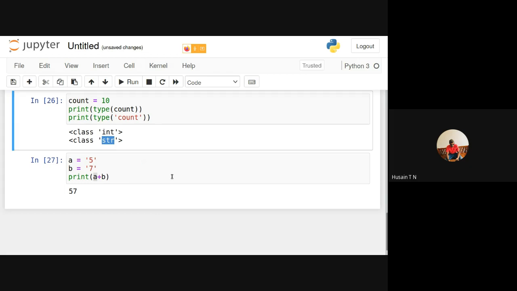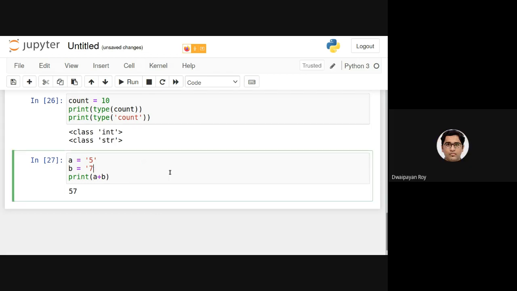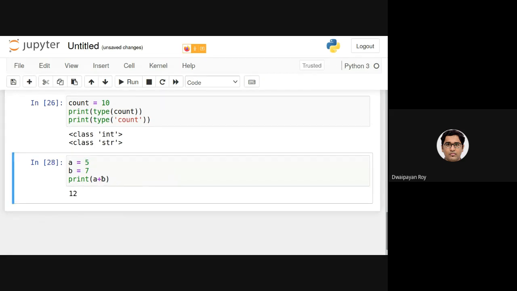If there are no quotation marks, the corresponding output will be 12, because in that case the values will be considered integers by default. Because these are integers. Okay, got it. Great. So I'm just saying, this is another way of getting the correct output from this kind of statement as well.